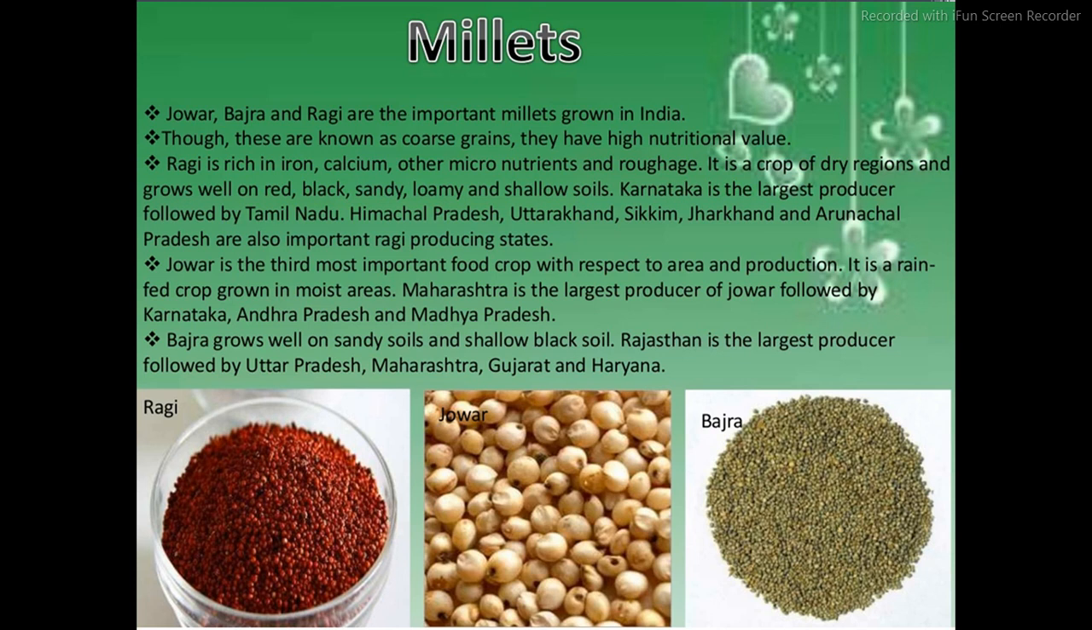Next, moving further to C, jowar. That's the third most important food crop with respect to area and production. As we had discussed rice and wheat, now this is jowar. It is a crop which grows in a moist area. Maharashtra is the leading producer of jowar, followed by Karnataka, Andhra Pradesh and MP.